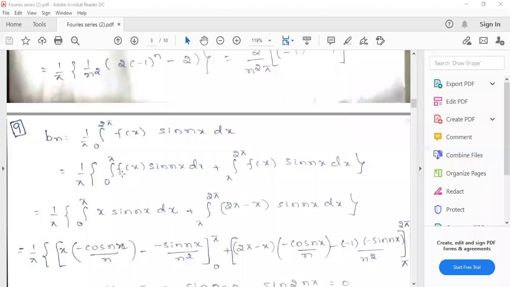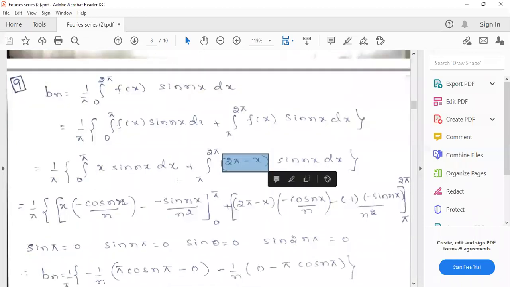In the interval 0 to pi, the value of the function f of x is x, and in the interval pi to 2 pi, f of x is 2 pi minus x. So it becomes 1 by pi times the integral from 0 to pi of x sin nx dx plus the integral from pi to 2 pi of (2 pi minus x) sin nx dx.